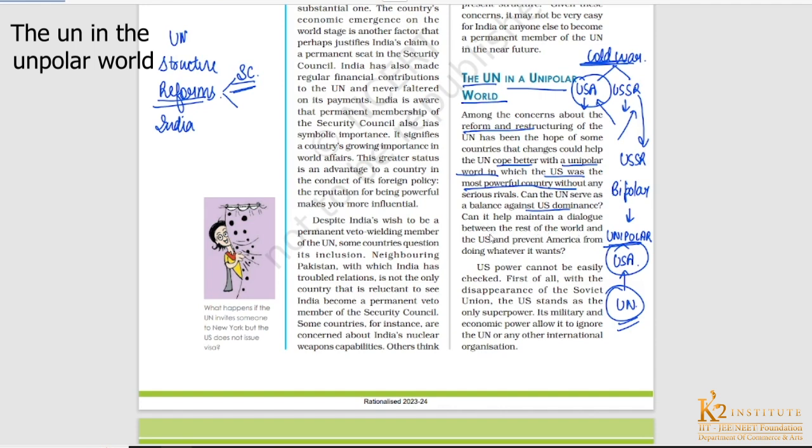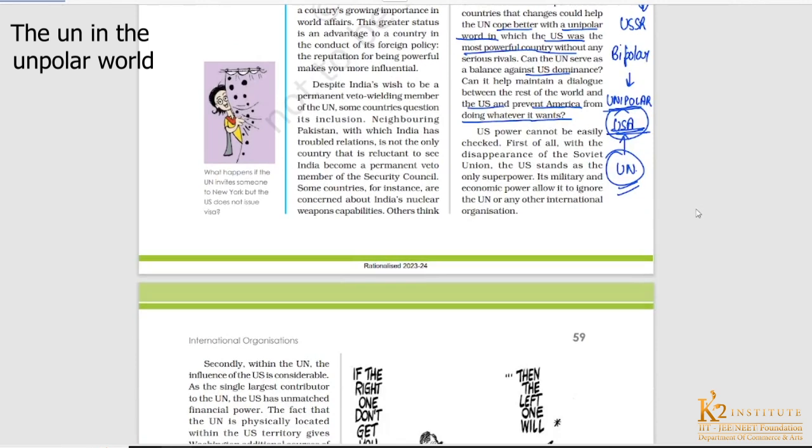Can it help maintain a dialogue between the rest of the world and the US and prevent America from doing whatever it wants? Does the UN actually provide a platform for dialogue between the rest of the world and the US, to prevent the US from establishing its dominance over the remaining countries of the world? These are the questions that you must be asking.